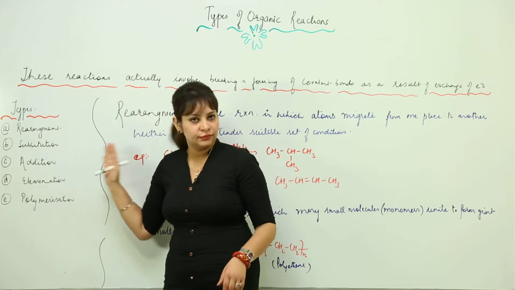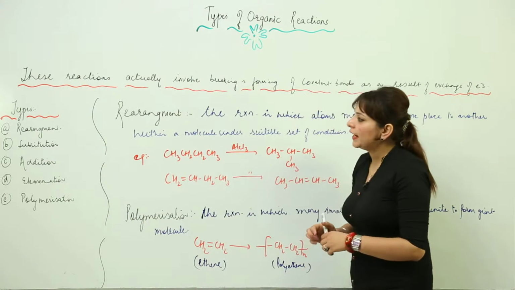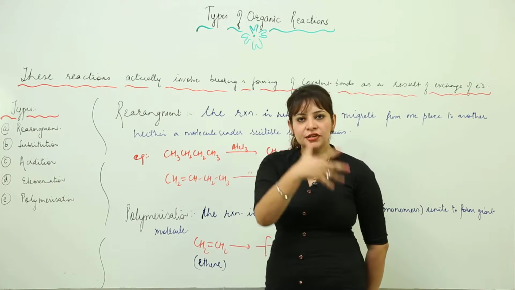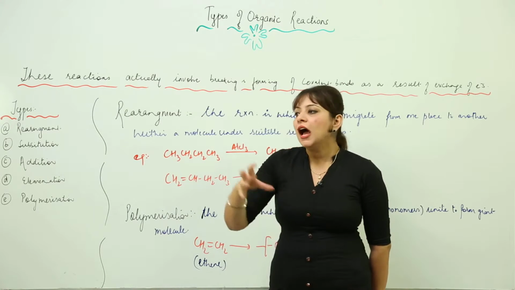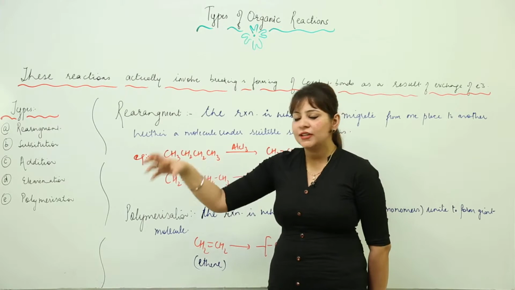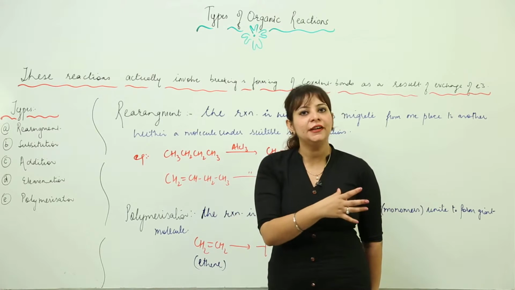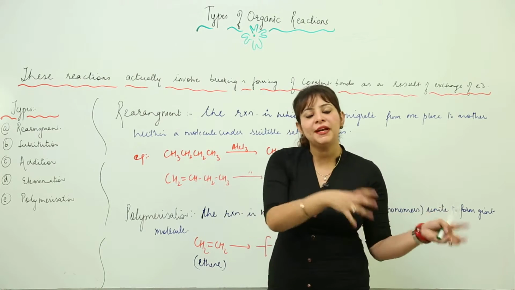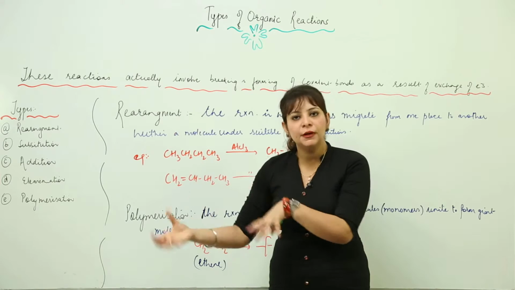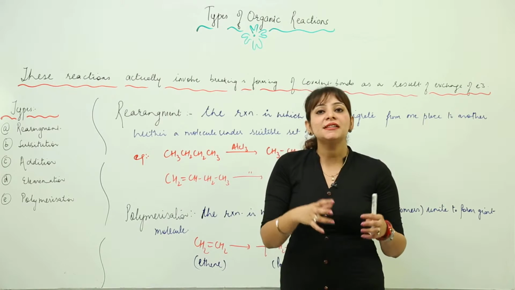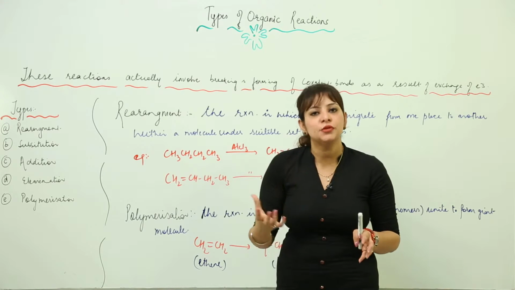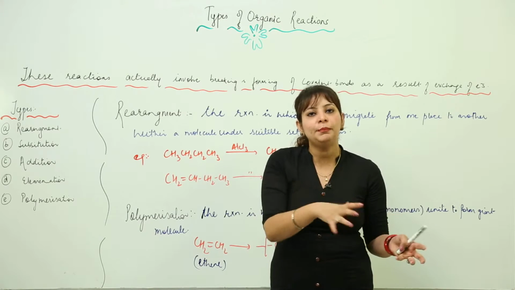So the first reaction we have is rearrangement. If I have this room with my bed, my dressing table and my almirah, I can just rearrange things. I can move my bed from this place to that place, and my cupboard too. The things remain as such, but I'm just changing their positions, they are migrating from one place to the other.